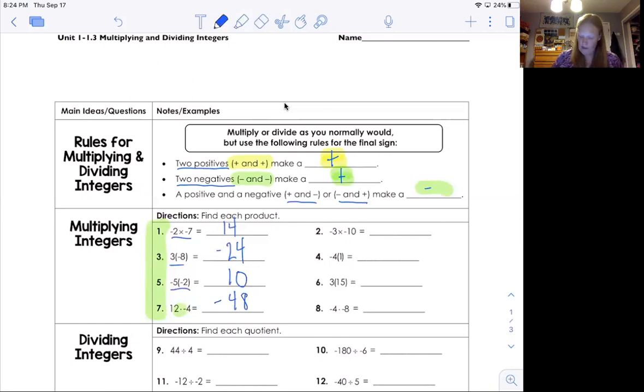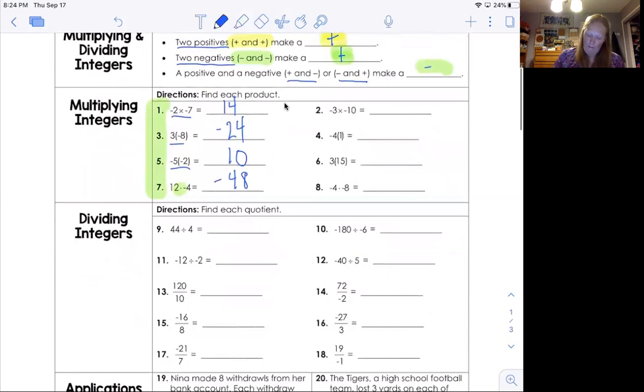Let's move on to division. The rules are the same. We're going to do these right here. A positive divided by a positive is a positive. 44 divided by 4 is 11. -12 divided by -2 is a positive 6. Cool trick on number 13: if you're dividing numbers that both end in 0, you can cancel out a 0. That's basically like reducing it by 10. A positive divided by a positive is a positive. 12 divided by 1 is 12. A negative divided by a positive is a negative, and 16 divided by 8 is 2, so the answer is -2. And -21 divided by 7 is -3.